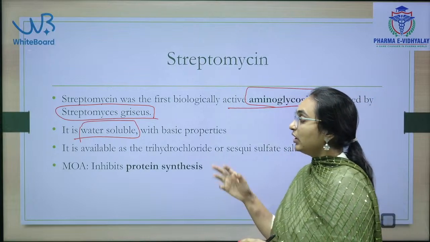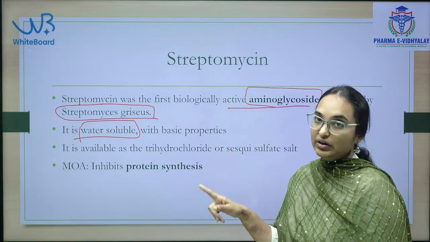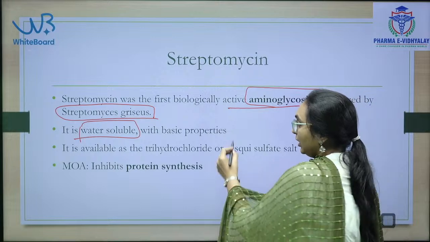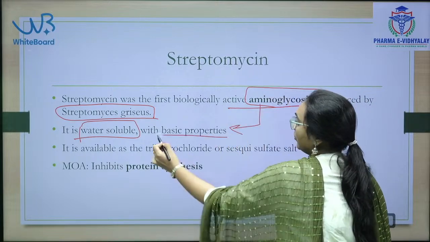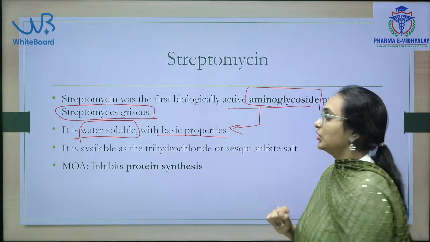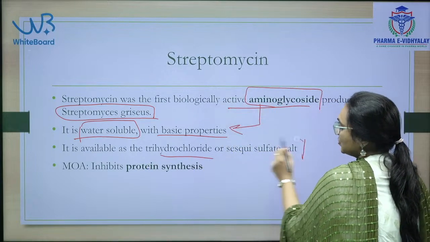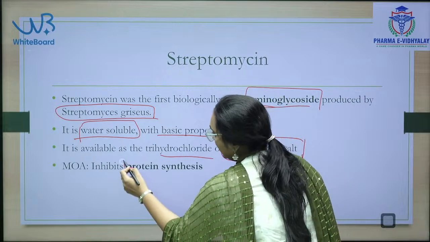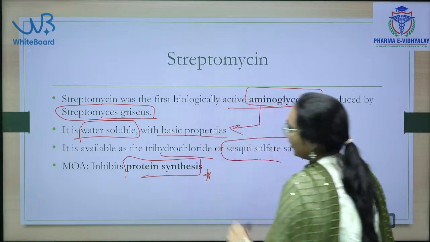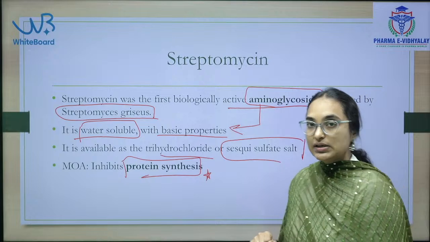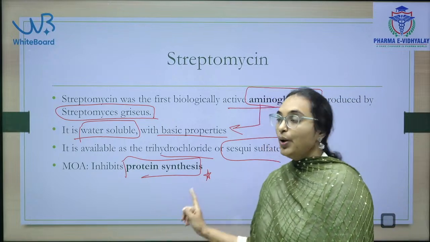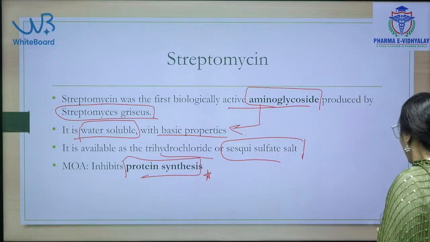Till now we have come across 2 water soluble drugs and 1 lipid soluble drug. And as an aminoglycoside, it is obviously basic in nature. It is available as the trihydrochloride or sesquisulfate salt and inhibits protein synthesis. The mechanism of action of the aminoglycoside antibiotic streptomycin is inhibiting protein synthesis.